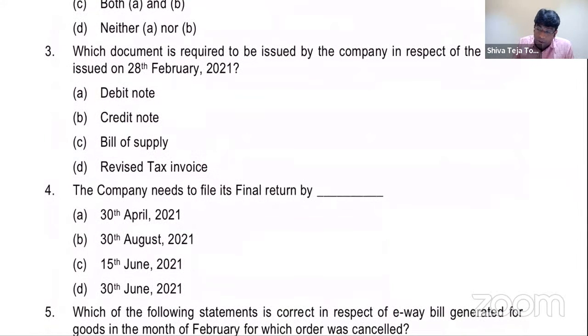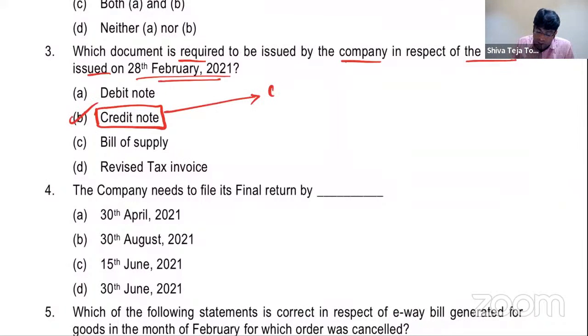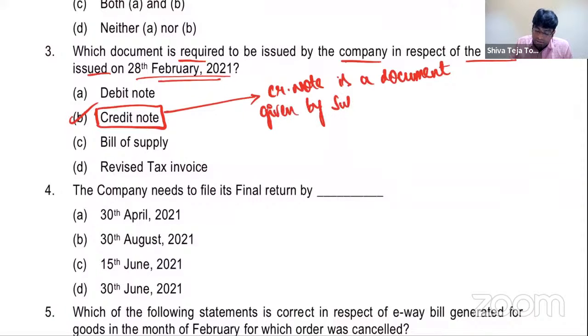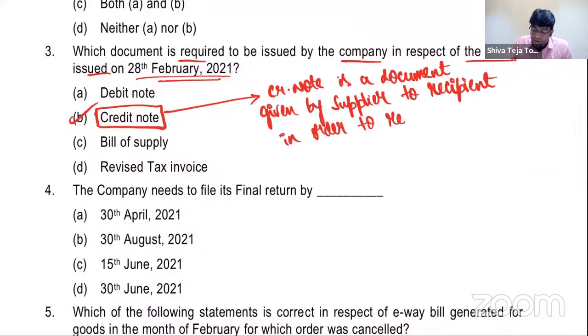Next, third bit. Which document is required to be issued by the company in respect of the invoice issued on 28th February? Already I told you they have to give a document known as credit note, because credit note is a document given by supplier to recipient in order to reduce the value or tax.